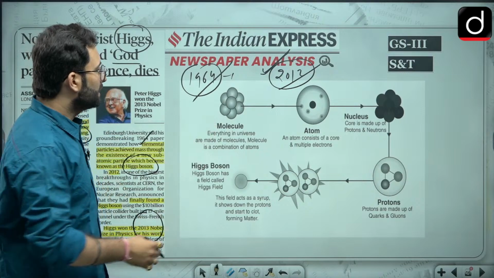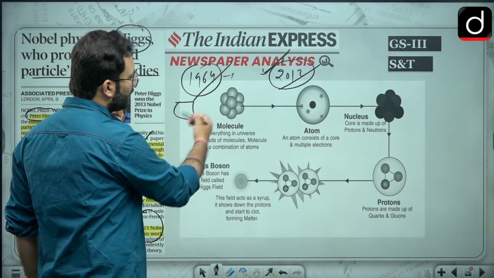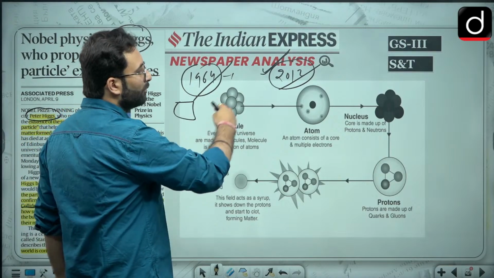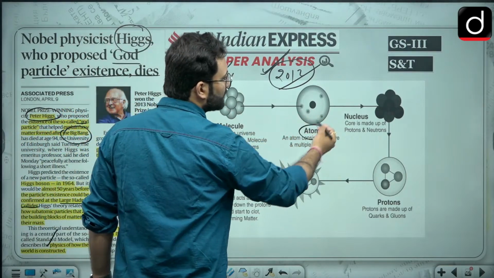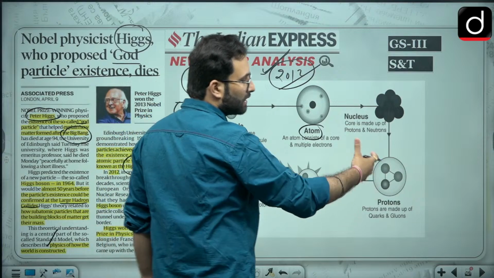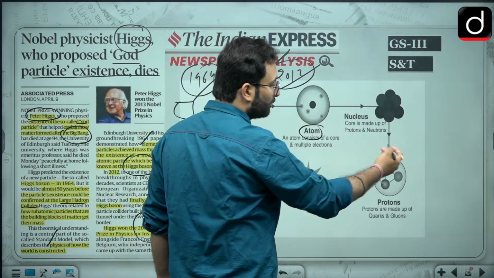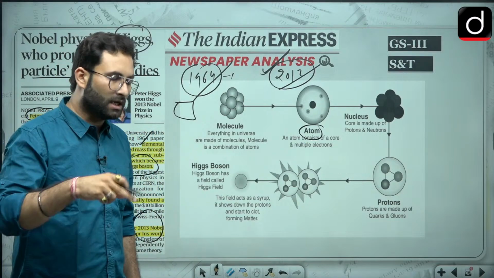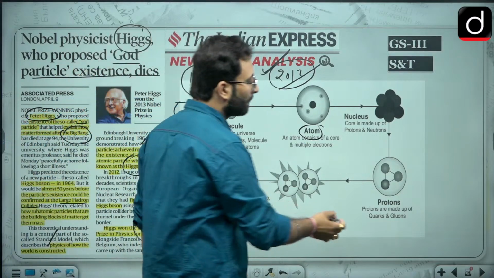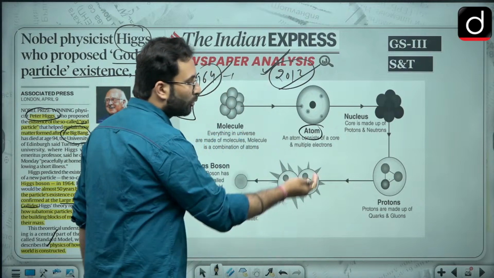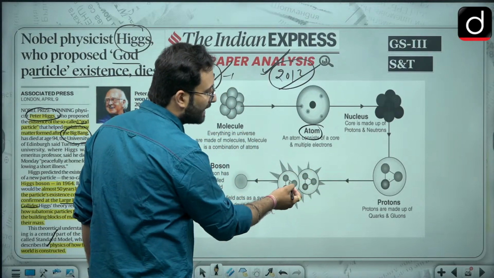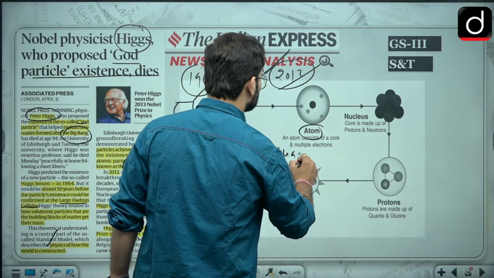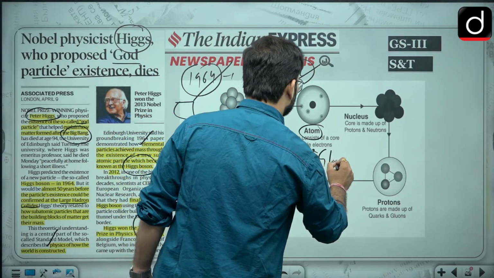So let's see, there is this particular entity which is made of molecules. We know that in the universe everything is made of molecules. Molecules have atoms. An atom has a nucleus. When we are talking about the nucleus, we have protons and neutrons. The electrons are basically surrounding the nucleus. Now protons are made up of quarks and gluons. So here you can write it: quarks and gluons.